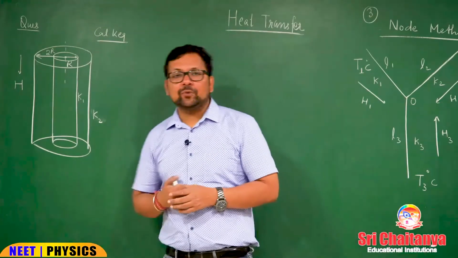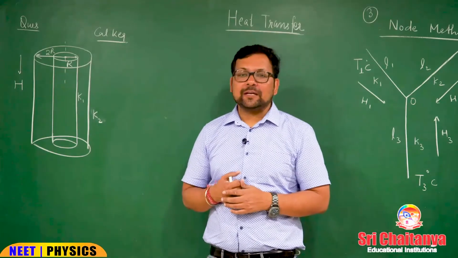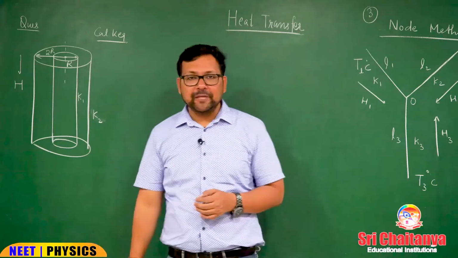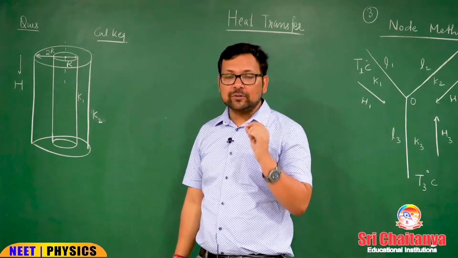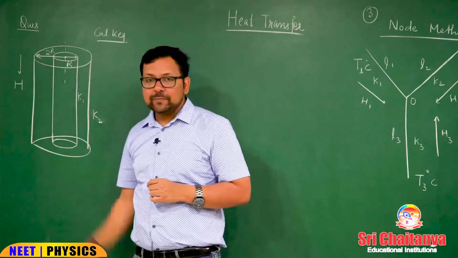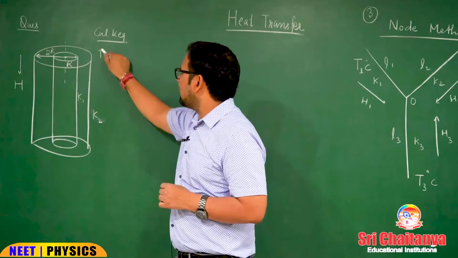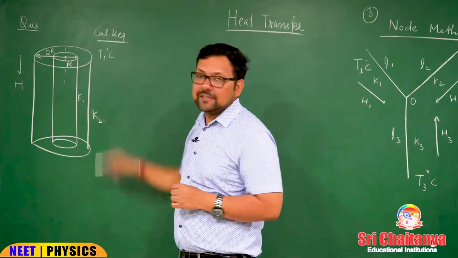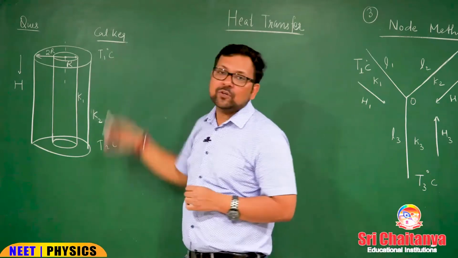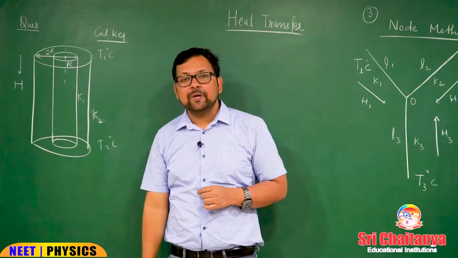So you can see two concentric and coaxial cylinders. These are maintained at some temperature, and you can see the arrow, the direction of H. This is from top to bottom, meaning this end has been maintained at T1 degree Celsius, and this at T2 degree Celsius, and T1 is obviously higher than T2.